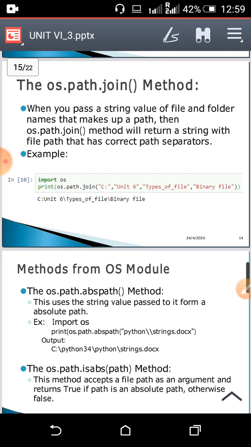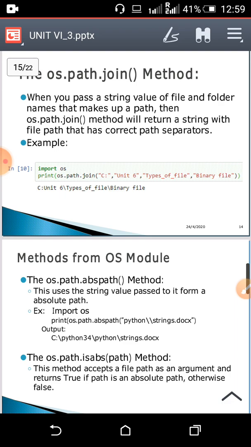Now see the example: import os, print os.path.join, in brackets I have given the path without any separator: c colon, then comma, in double quotes unit 6, comma, type of file, comma, binary file. This unit 6 is my first folder. In it the type of file folder is there, and in type of file the binary file is there.